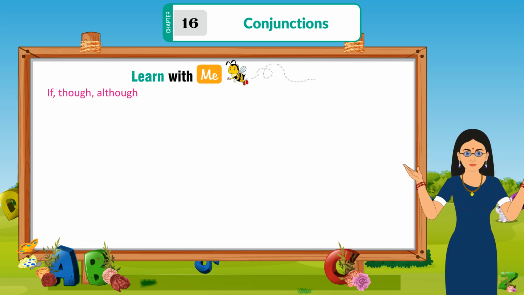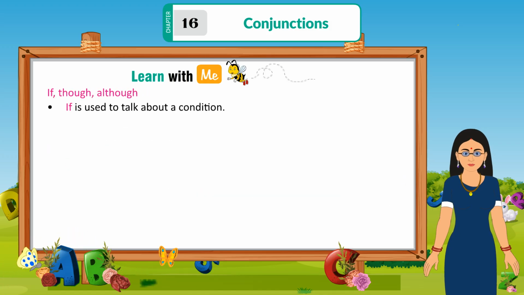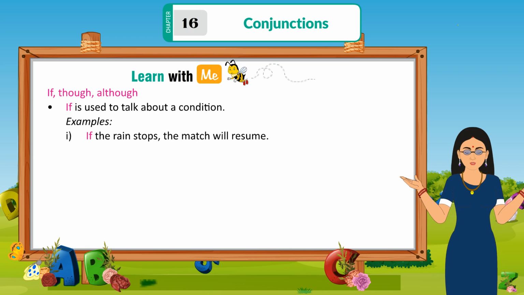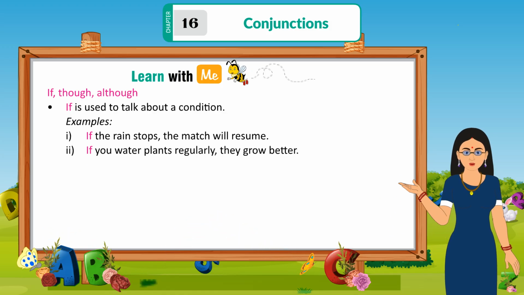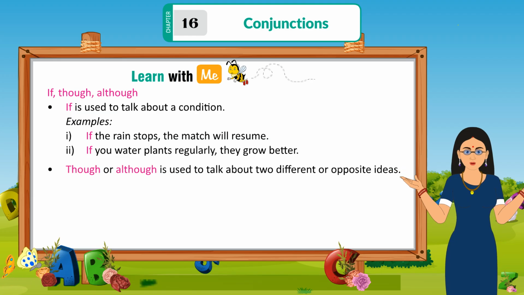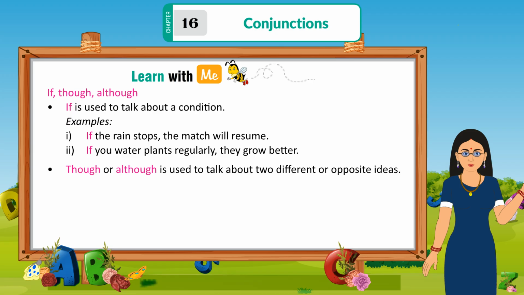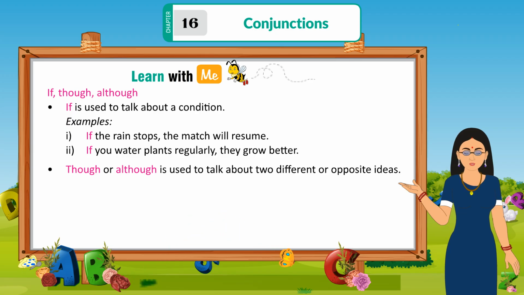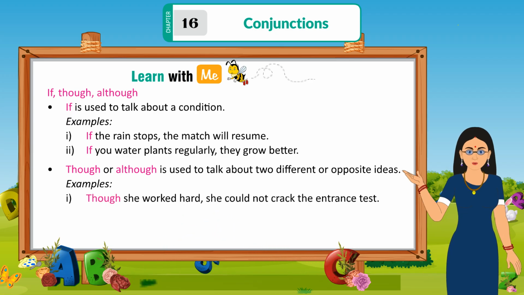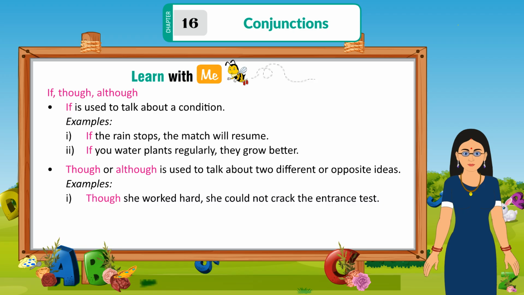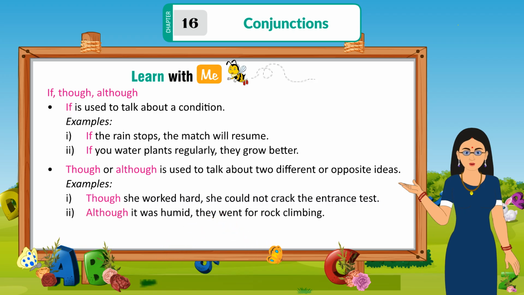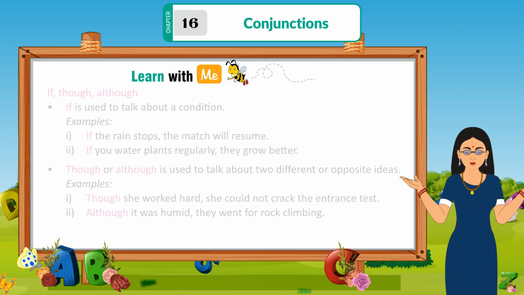If, though, although. If is used to talk about a condition. Examples: If the rain stops, the match will resume. If you water plants regularly, they grow better. Though or although is used to talk about two different or opposite ideas. Examples: Though she worked hard, she could not crack the entrance test. Although it was humid, they went for rock climbing.